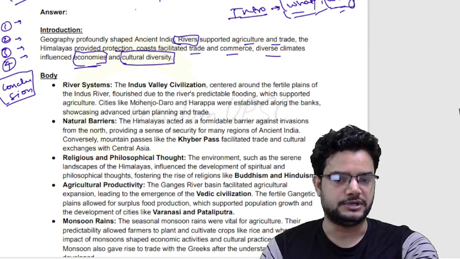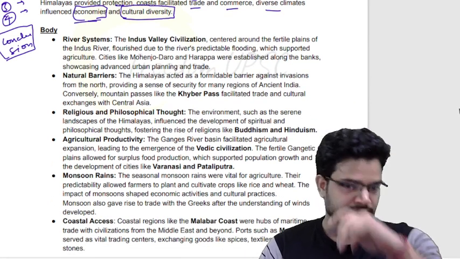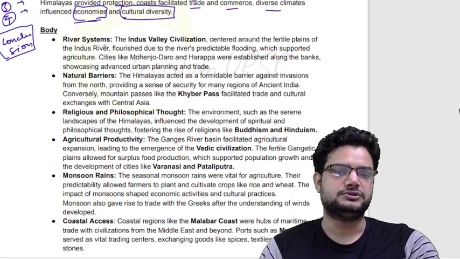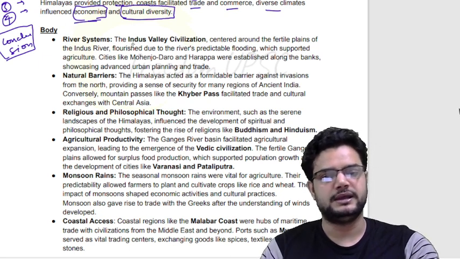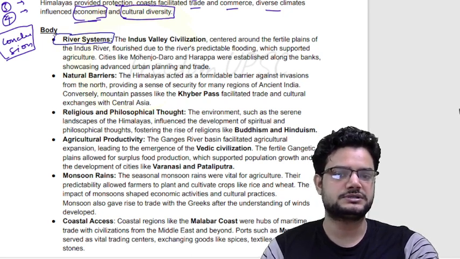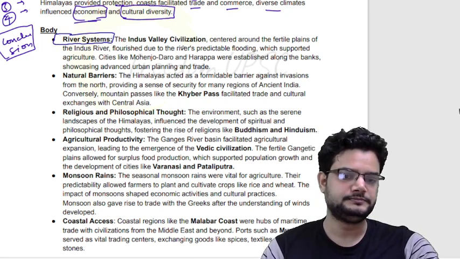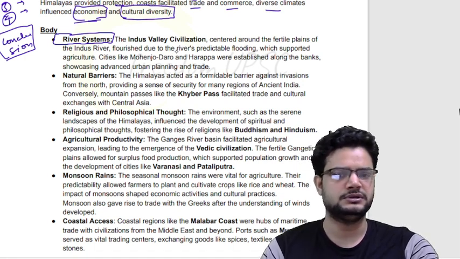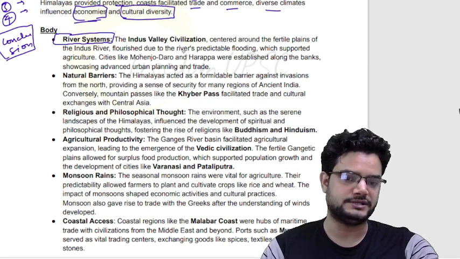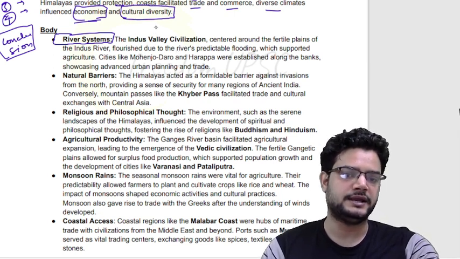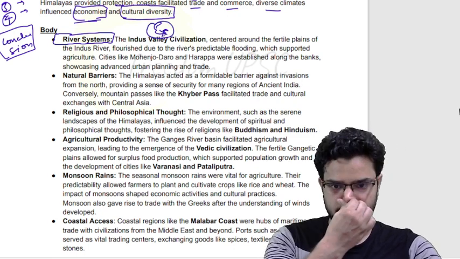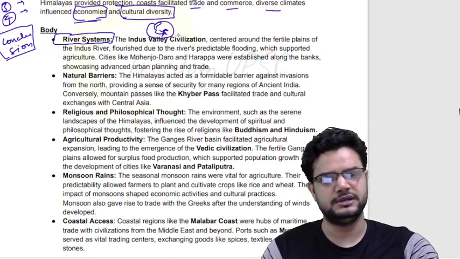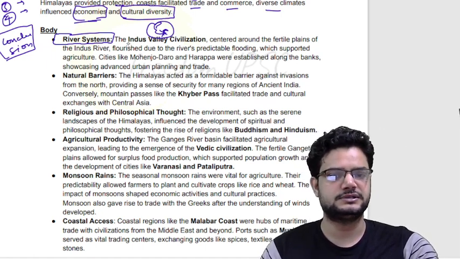Now coming to the body part. In the body part, you are outlining various geographical factors and how they impacted development in ancient India. First is the river system. How did the river system develop certain economic and climatic factors which led to the development of civilization? You can just outline an example. You need not explain what the river systems are and how they contributed, or write the whole geography. You just give an example, which is the Indus Valley civilization.